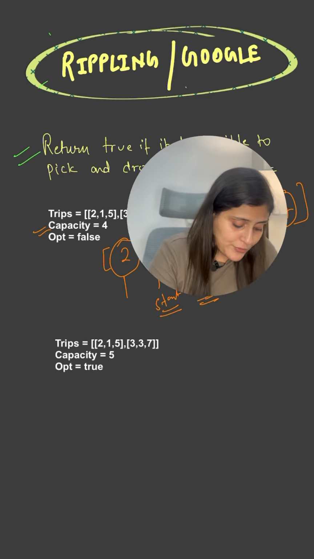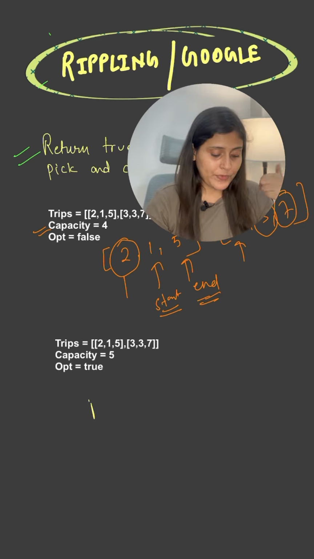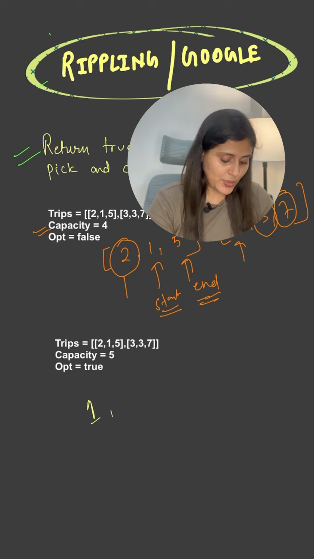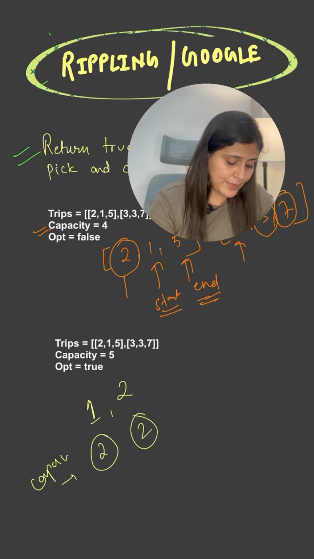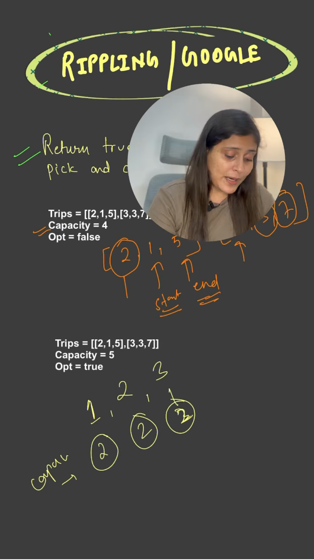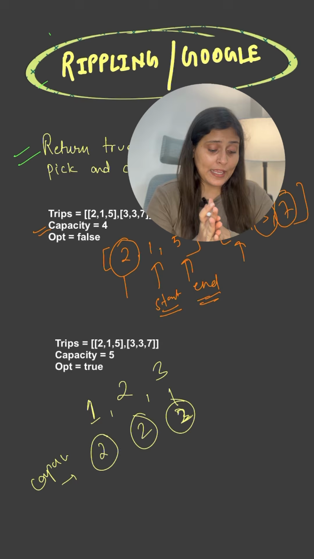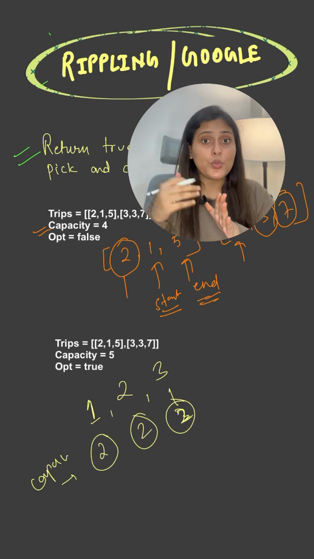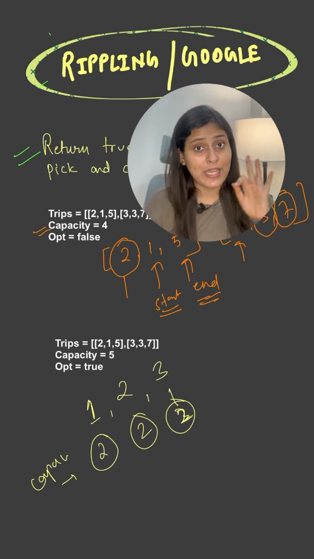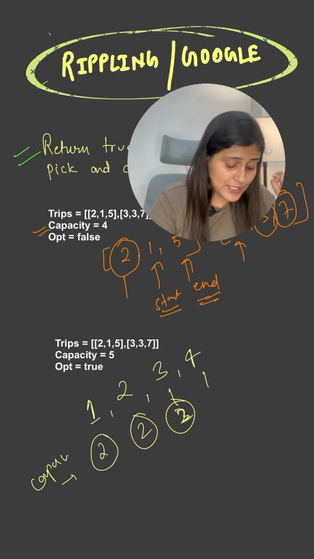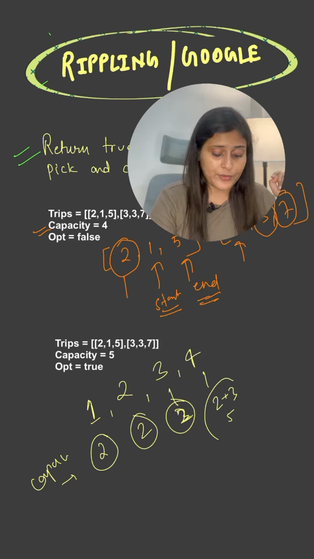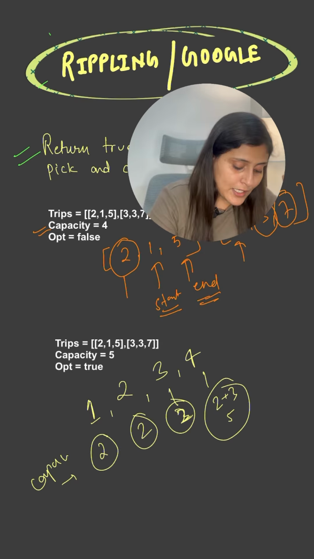Let's see for time number 1, you will have capacity 2. Here we will be writing capacity. For the second time, still capacity 2. For the third time, still capacity 2. But you can see at the third time, from 3 to 7, you are starting another trip with capacity 3. So when you are at 4, you will have capacity 2 plus 3, which is 5 here. Similarly for 5, again 5.